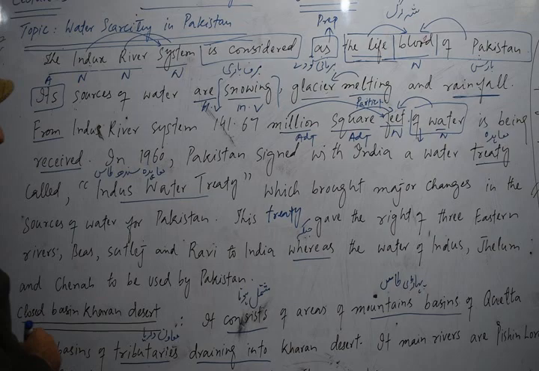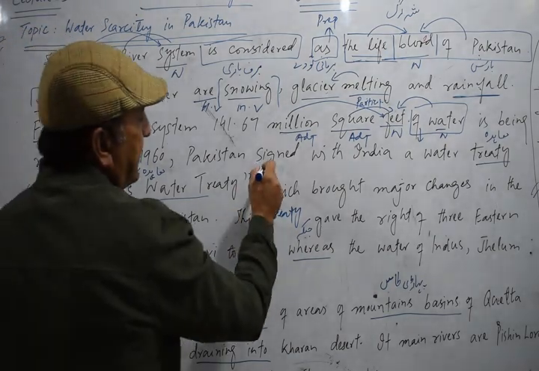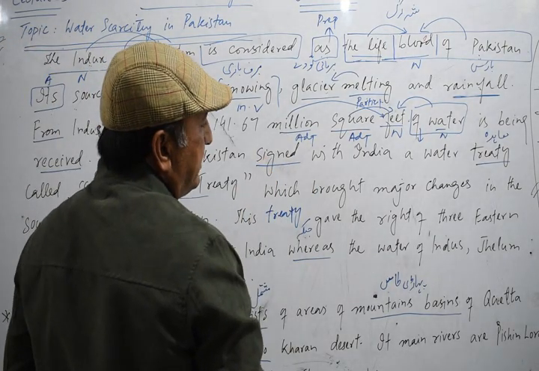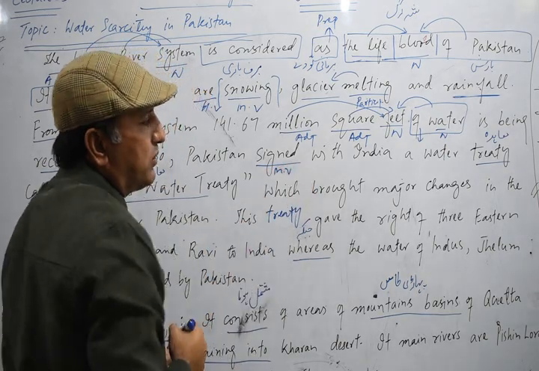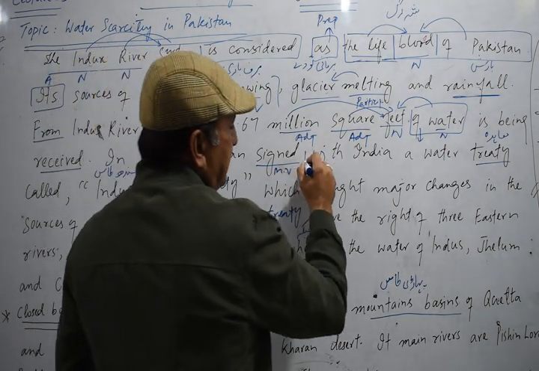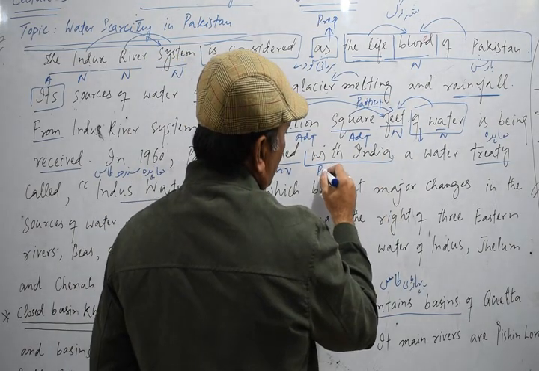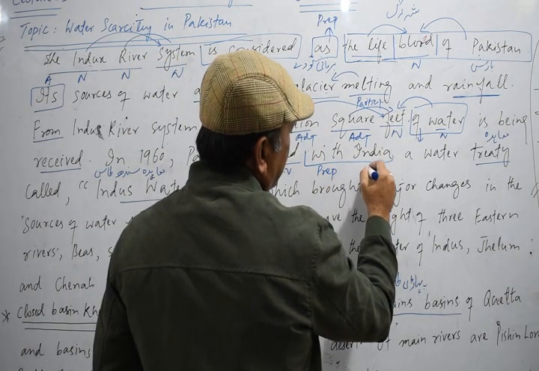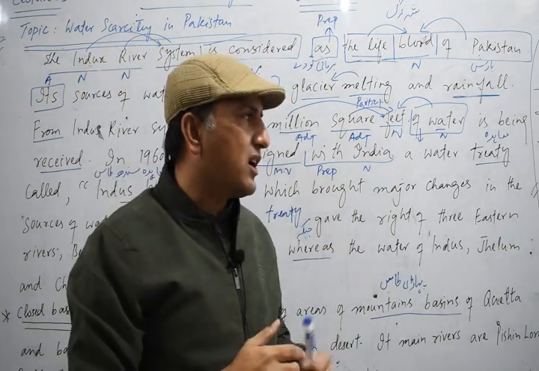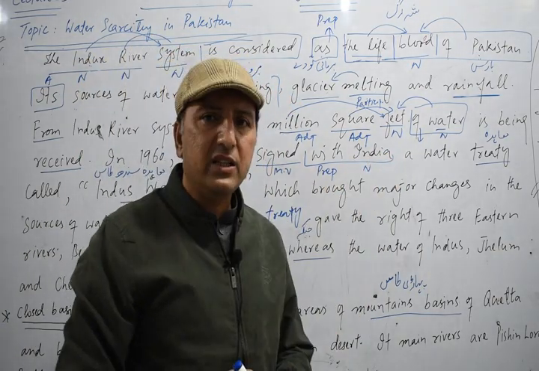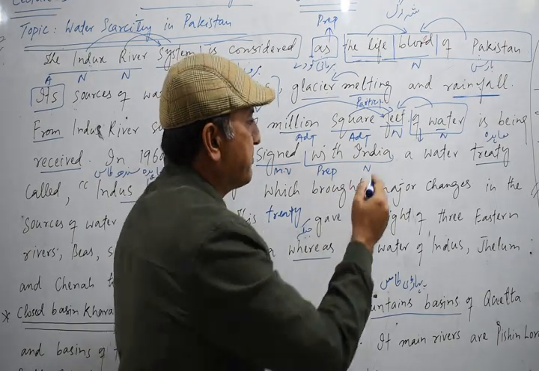In 1960, Pakistan signed. Now you see, signed, as you know, is the main verb and is the second form of the verb. With India: now with is a preposition and India is a noun. So once again we have a prepositional phrase, which starts with a preposition and ends with a noun, India. Combined, this is a prepositional phrase.